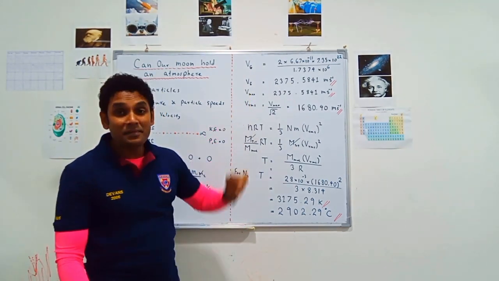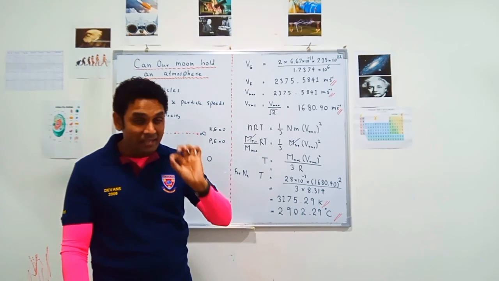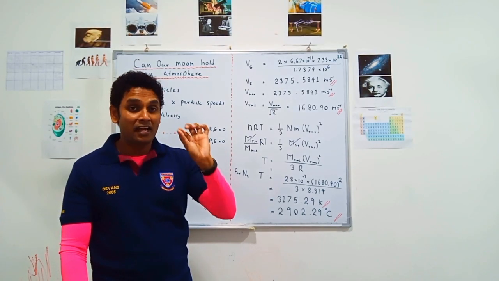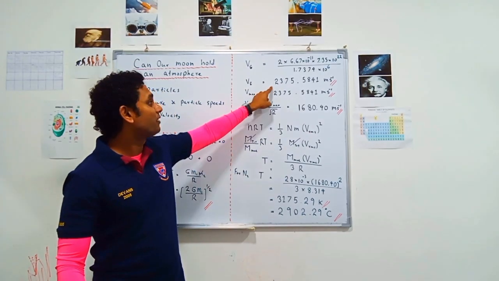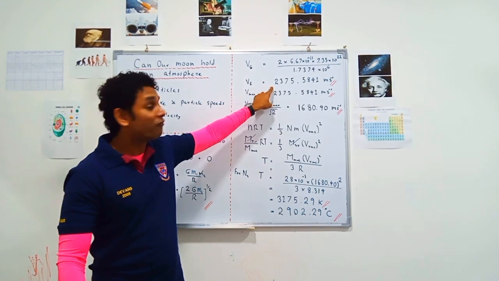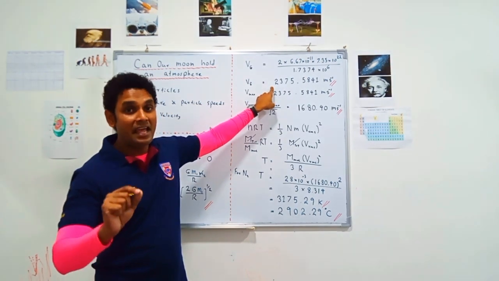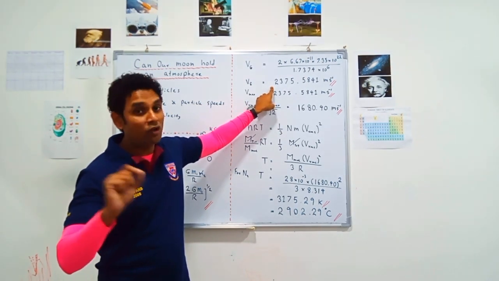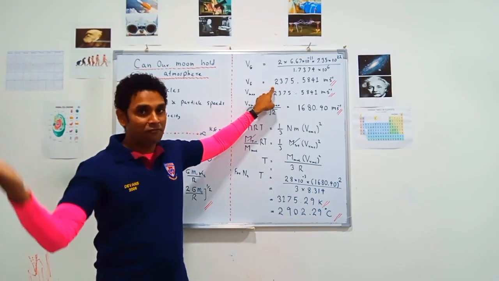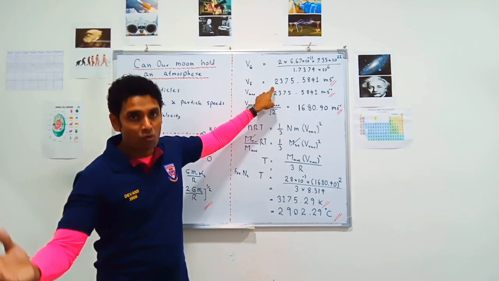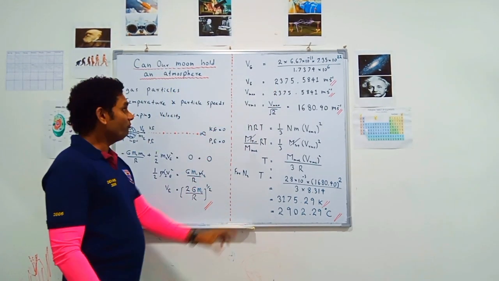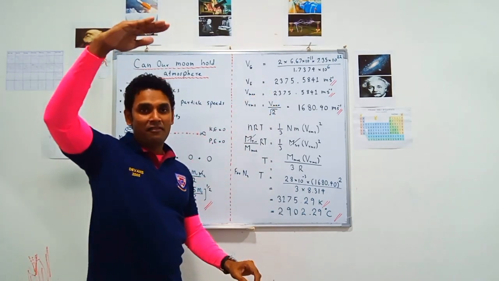Okay. Now it means the maximum velocity for any gas particle to stay on the moon is this one. Otherwise, it will escape from the gravitational field of the moon. Now this one is a higher value.